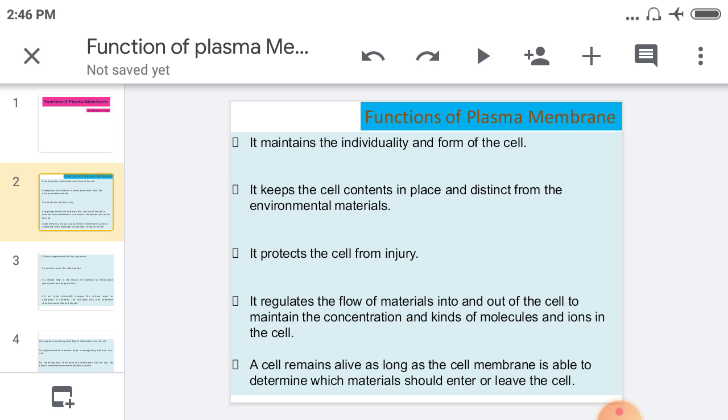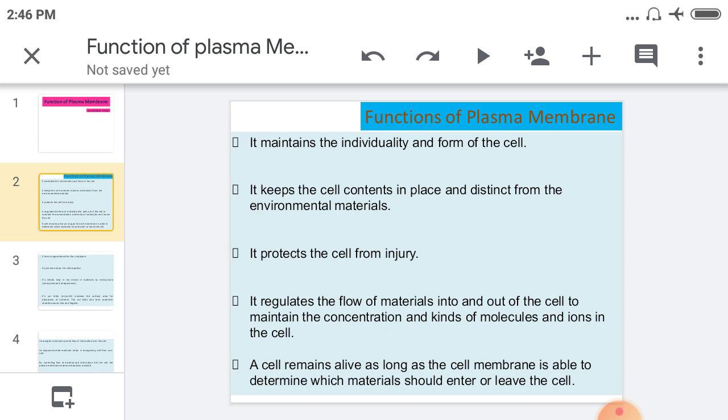It regulates the flow of material into and out of the cell. In our previous video you already saw that there are different types of flow maintained here: passive transportation and active transportation. It means equal balance and unequal balance are maintained with the help of the plasma membrane. Different types of ion concentration are also maintained here.